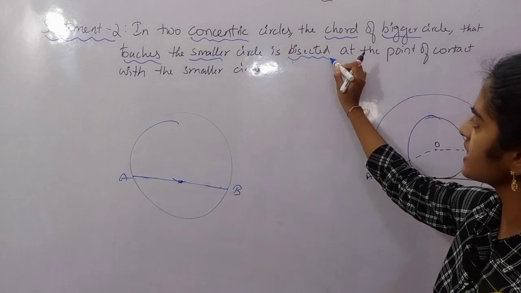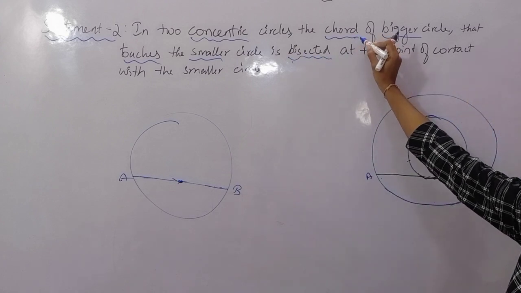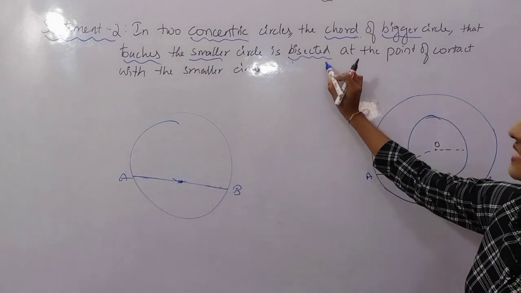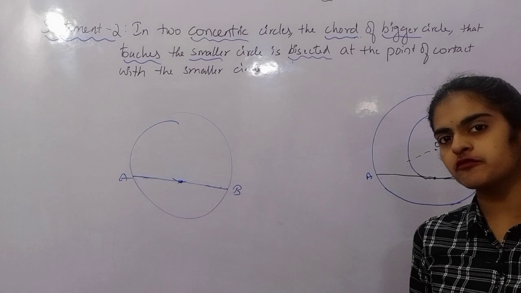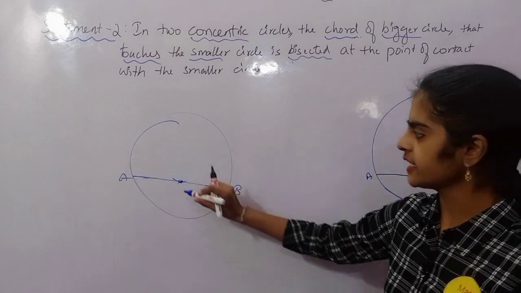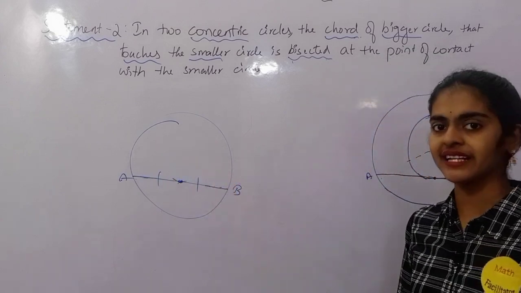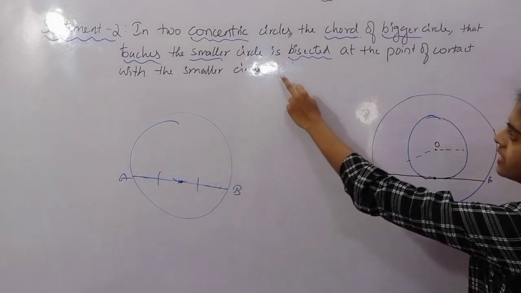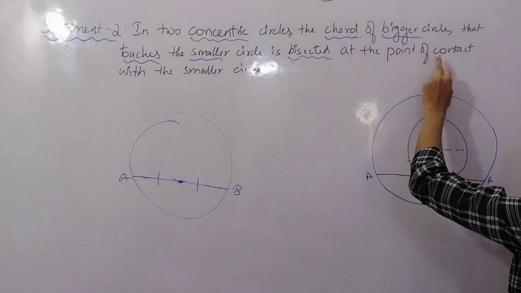So you have to say that this chord which you are drawing, AB, is bisected. What is the meaning of bisecting? Dividing into half and half. Bisecting means dividing into equal parts. So I have to prove that this chord is bisected at the point of contact.